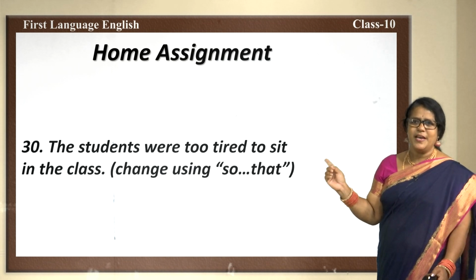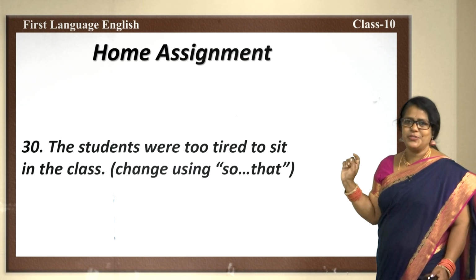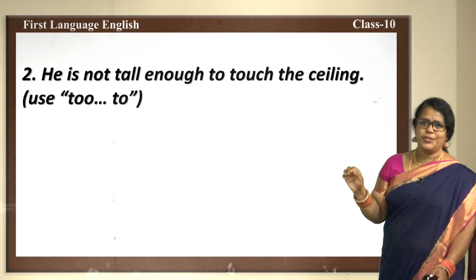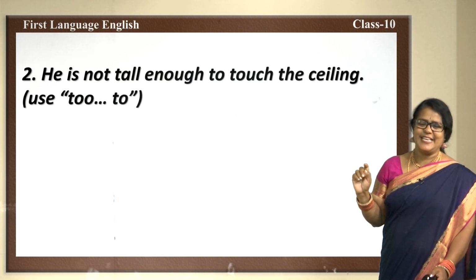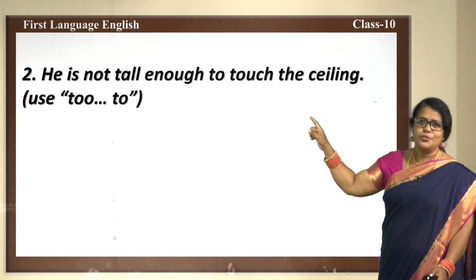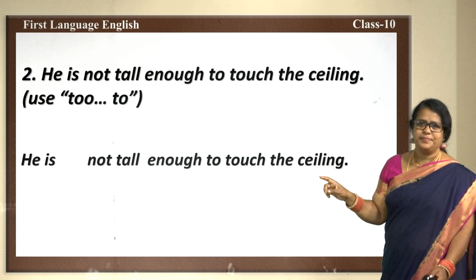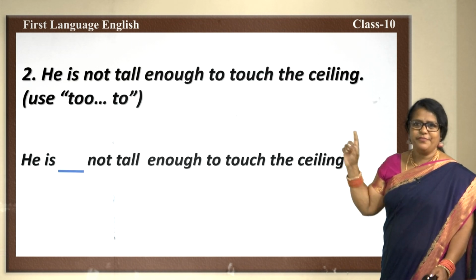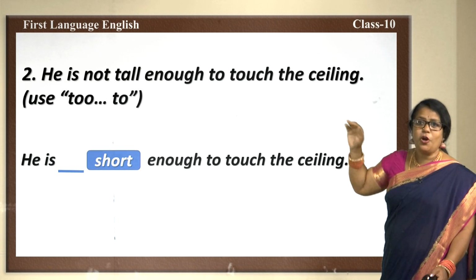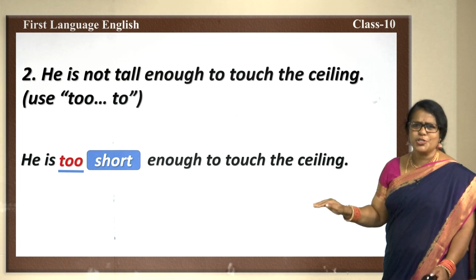Please take this question, which has the same idea, which we are going to work out. He is not tall enough to reach the ceiling. In the bracket, the instruction is use too. Fine. Let us take. He is... we need to use the clue too. That means not tall means what is the meaning here? Short. He is too short.